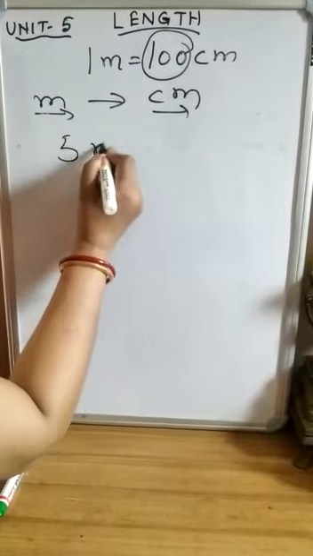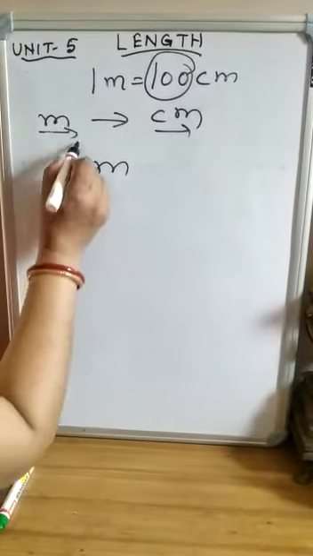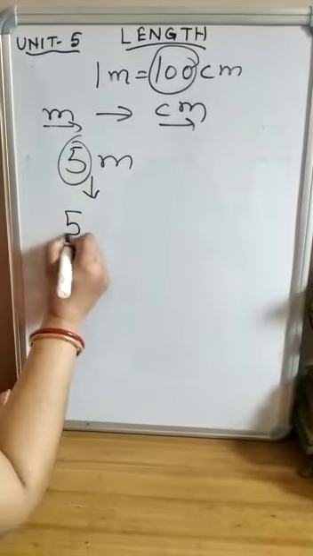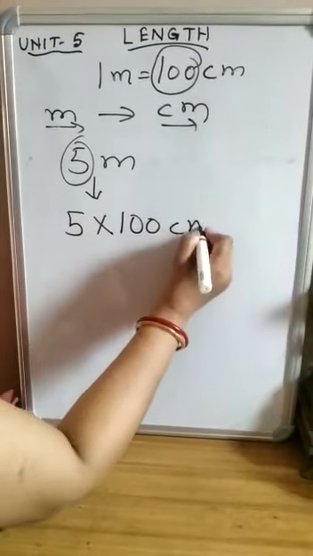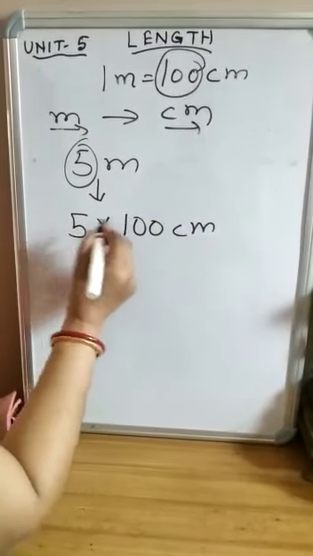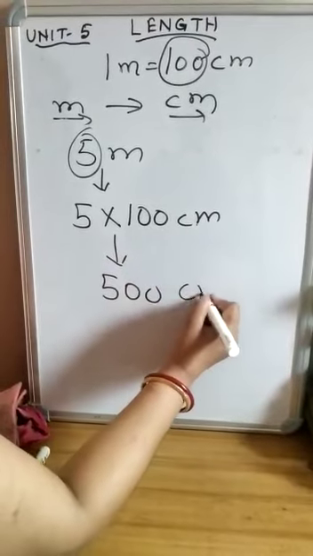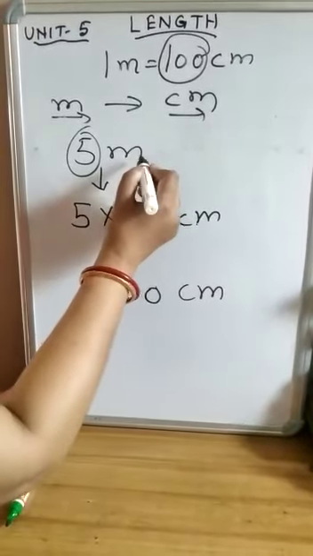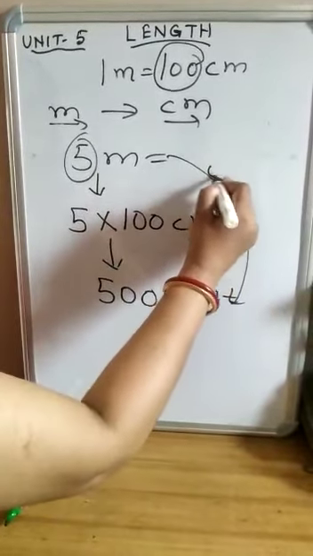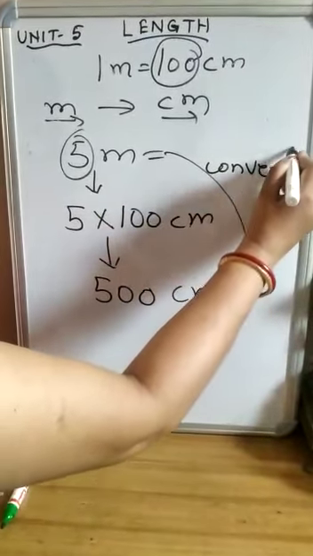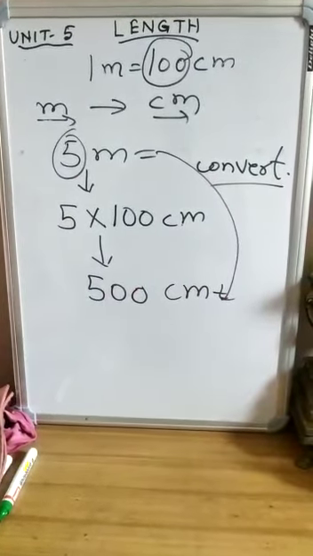5 meter. You have to convert it. How will we convert? We will multiply this number of meter with 100 centimeter. Right? Now what is the result? 5 times 100 is 500. I will write down the unit centimeter, because I am converting this meter into centimeter. It is converted. Correct?